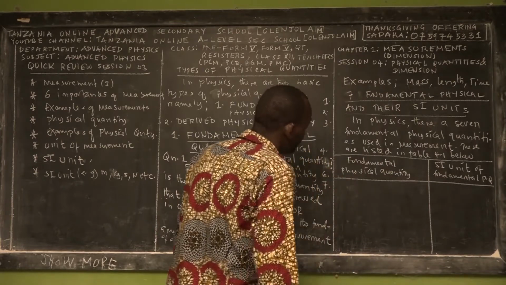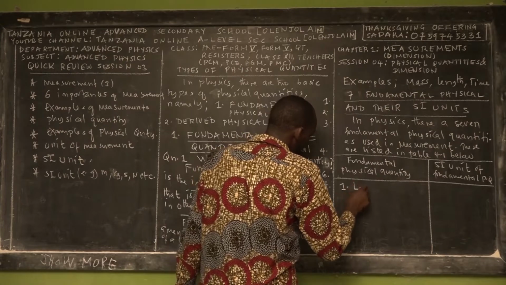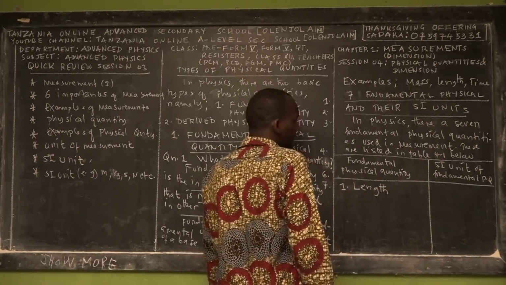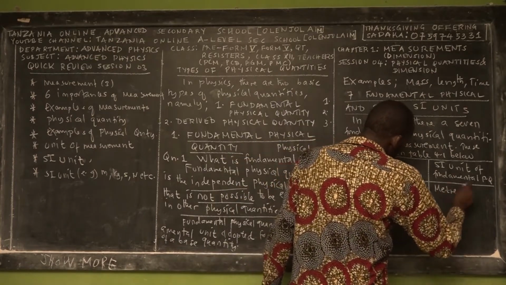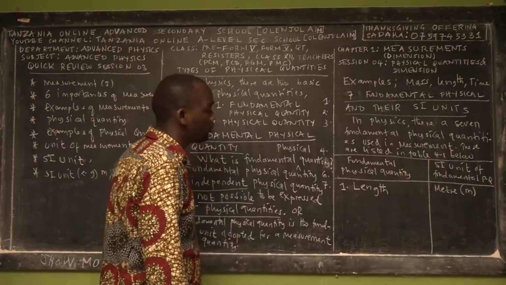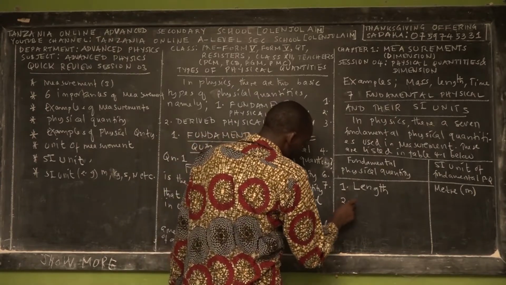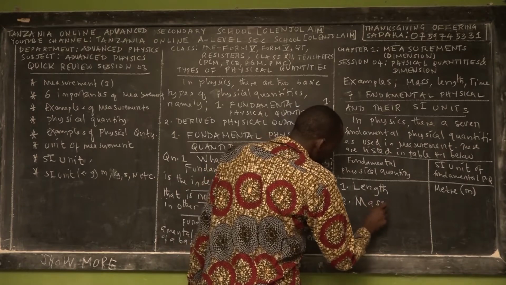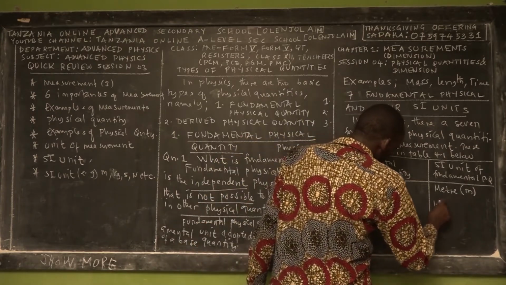The first fundamental physical quantity used in physics is called length. The SI unit of length is the meter. Its symbol is a lowercase m. The second fundamental physical quantity is mass, and its SI unit is the kilogram.